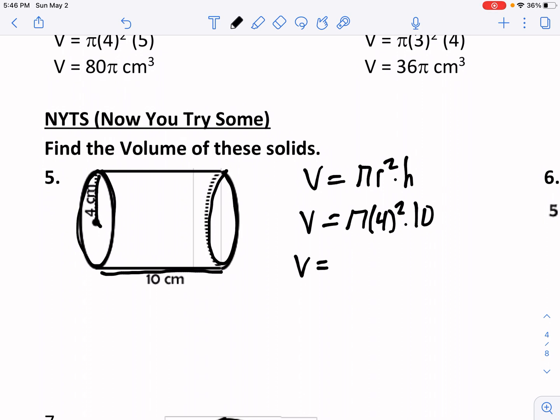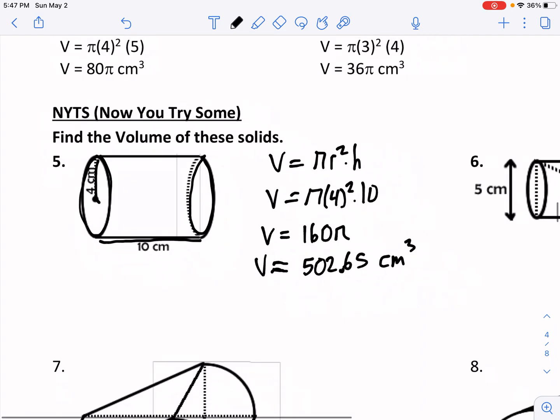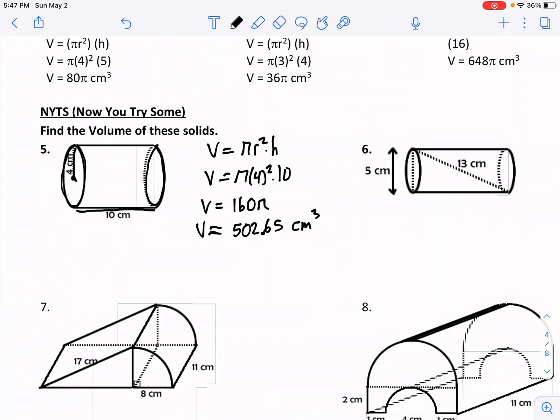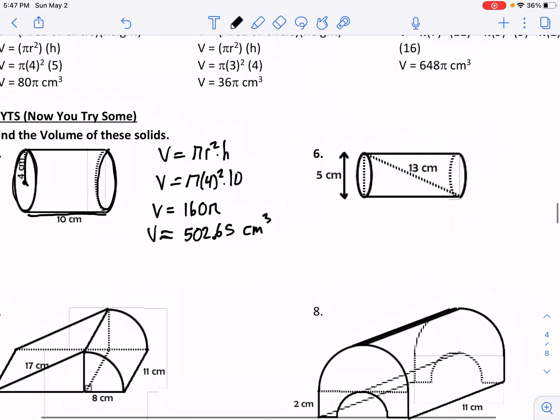So we have pi times 4 squared, which is 16, times 10. So we get 160 pi. Then, of course, we could also write that as a decimal and go to 2 places. So this would be about 502.65 centimeters cubed. Okay, so that would just be a normal, regular example of finding the volume of a cylinder. But then we can also look at examples where maybe it's not all given to us and we might have to actually determine something in order to help solve. And then there's some composite figures below.